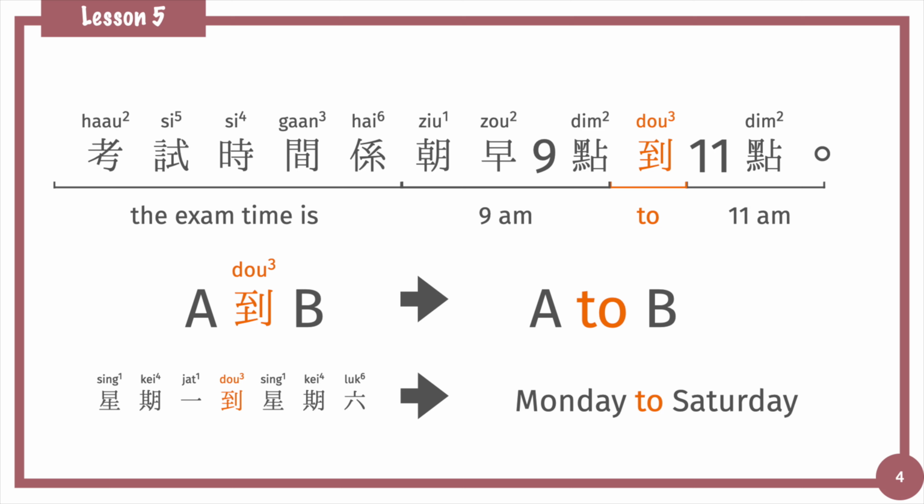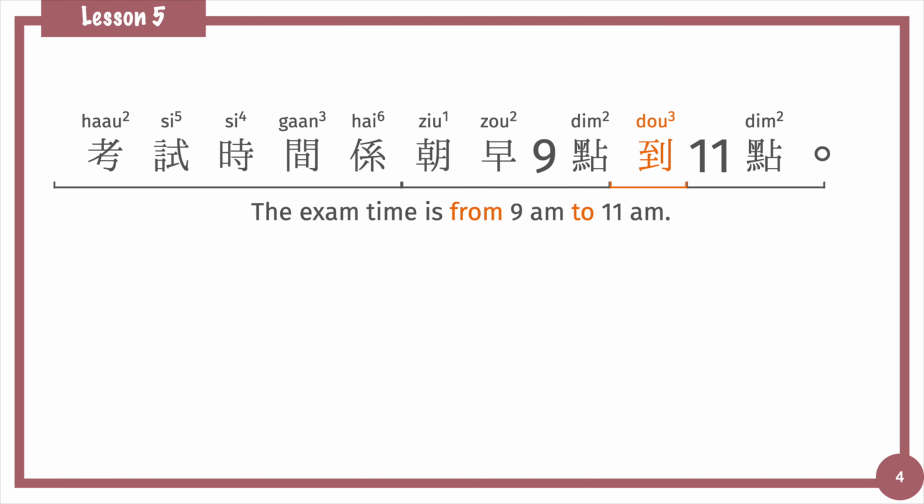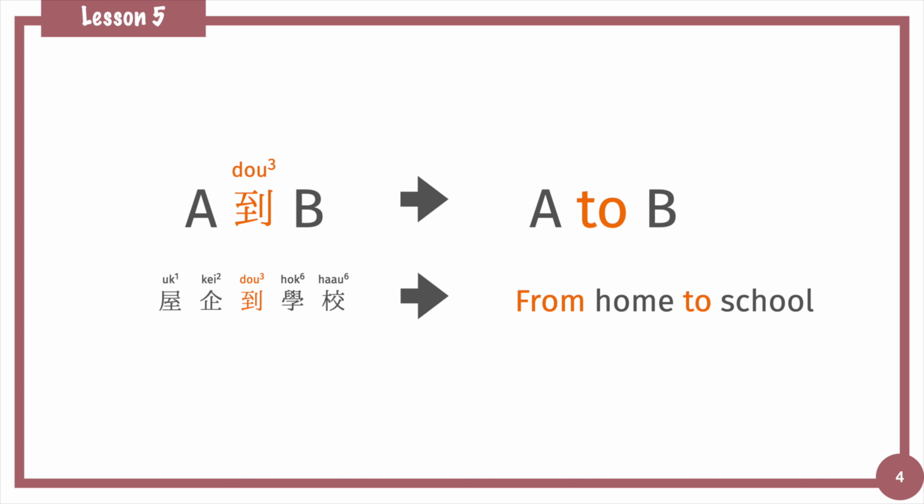考試時間係朝早9點到11點. The exam time is from 9 a.m. to 11 a.m. It also can be used for place. 學校到屋企, 學校 school, 屋企 home. 學校到屋企 from school to home.